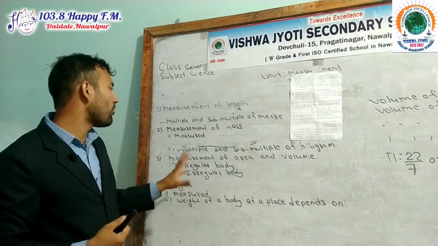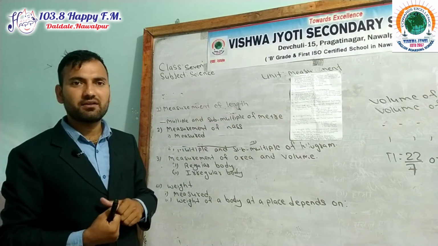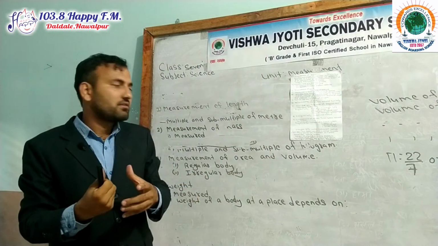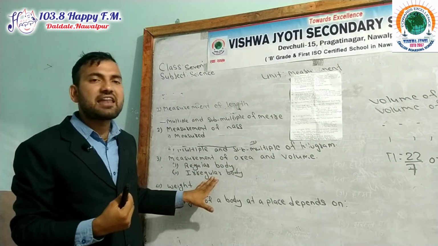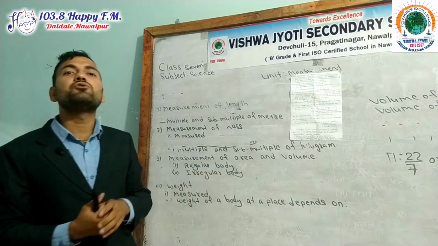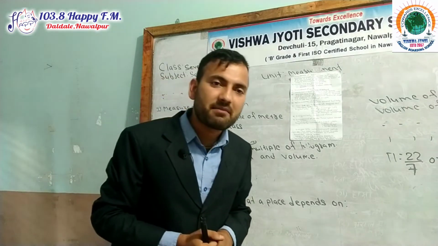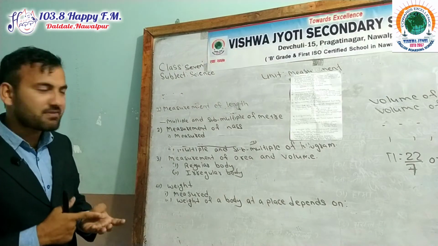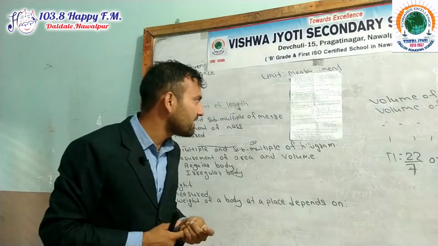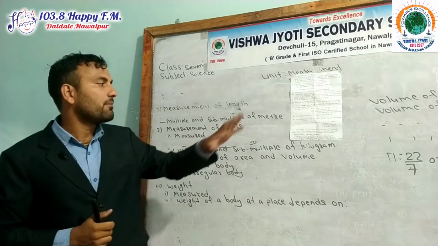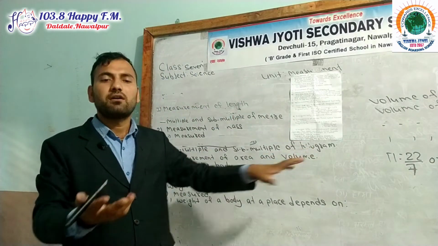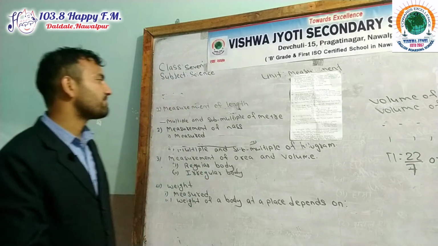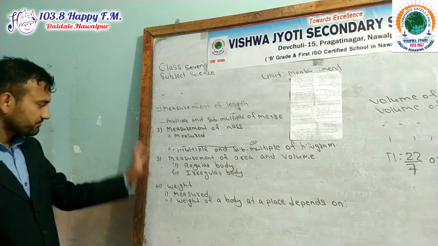How do you find the volume of an irregular body? Irregular body means not geometrical and not fixed in size. We can find the volume of an irregular body by using the water displacement method or the liquid displacement method.